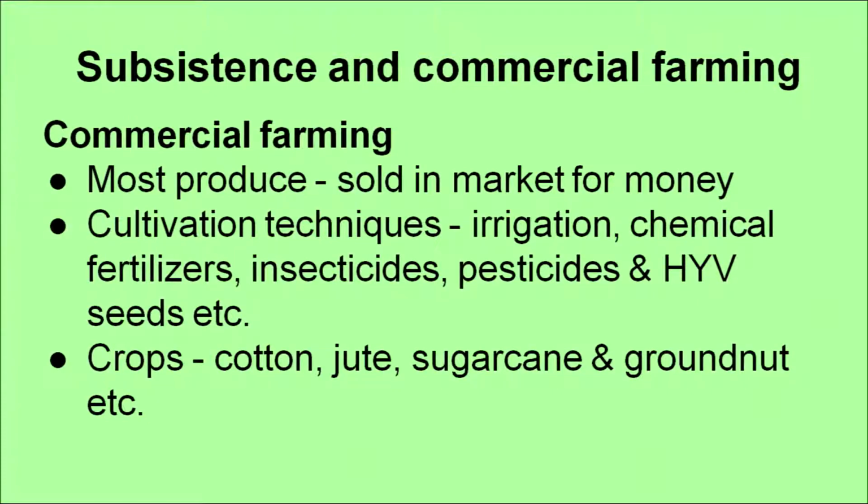That means it is sold in the market for money, and the cultivation technique here involves irrigation facilities, chemical fertilizers, insecticides, pesticides and high yielding variety seeds, etc. So, lots of modern agriculture inputs are used for increasing the productivity, so the product can be sold to the market. And the crops grown using this kind of farming are cotton, jute, sugarcane and groundnut, etc. These are all commercial farming crops.